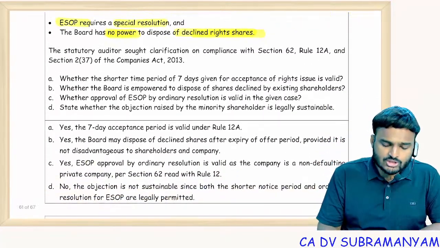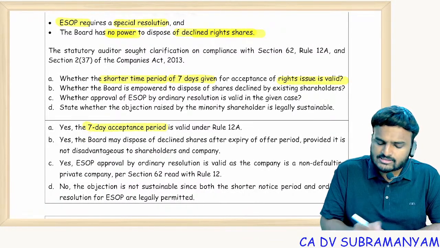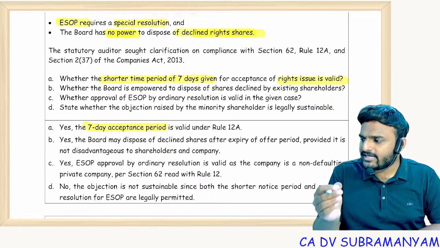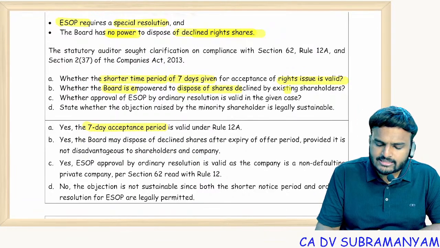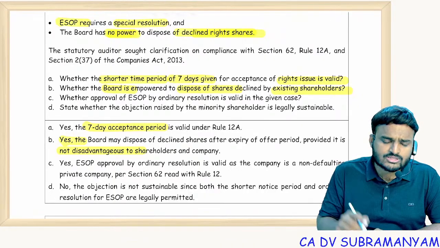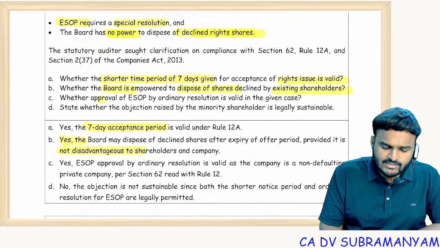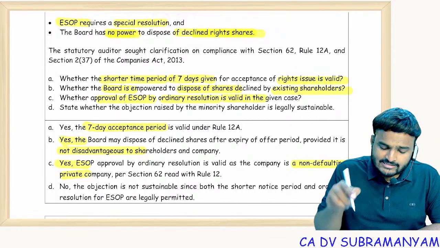So whether the shorter time period of 7 days given for acceptance of rights issue is valid? Yes. As per rules, 7 days is allowed. Whether the board is empowered to dispose of shares declined by the existing shareholders? Yes. In a manner not disadvantageous to the shareholders and company. Whether approval of ESOP by ordinary resolution is valid? Yes. Because the company is a non-defaulter and it is a private limited company.